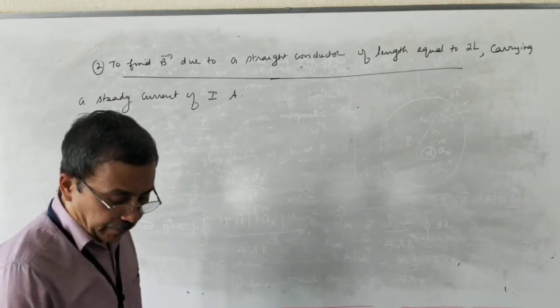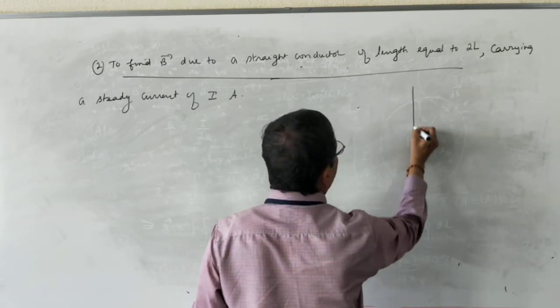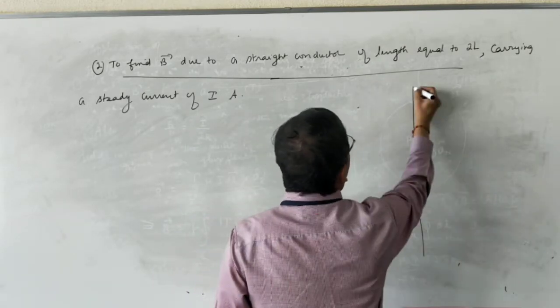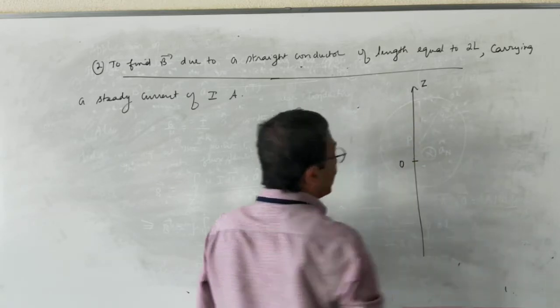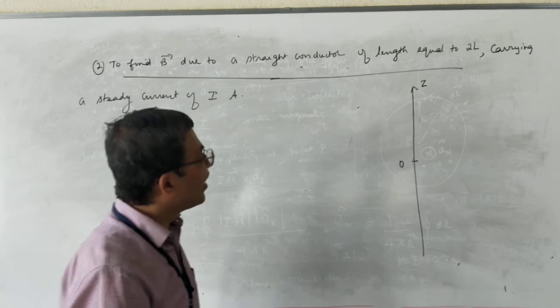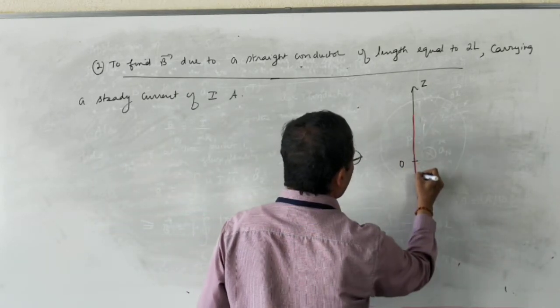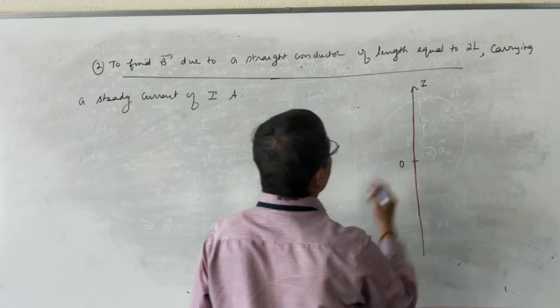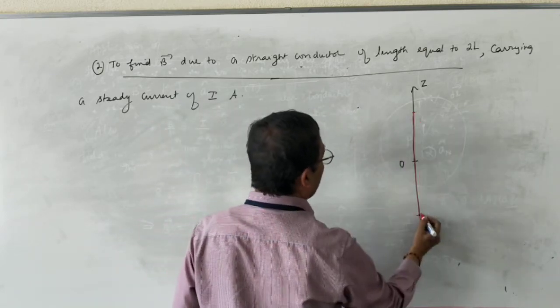So I will take, let us say this is z-axis. Please, this is z-axis. This is the origin. Let us take a conductor, which I am showing in red color, of length equal to 2L. The conductor is placed symmetrically with respect to origin.